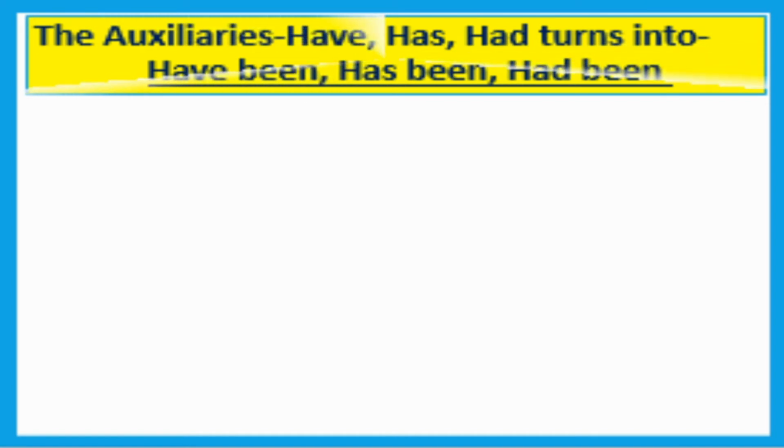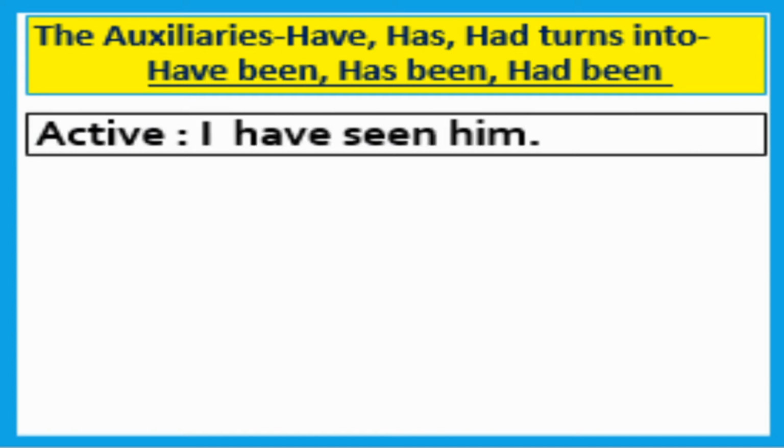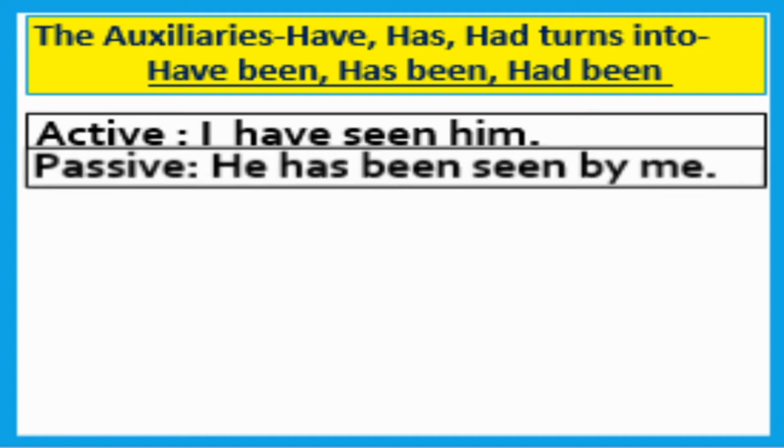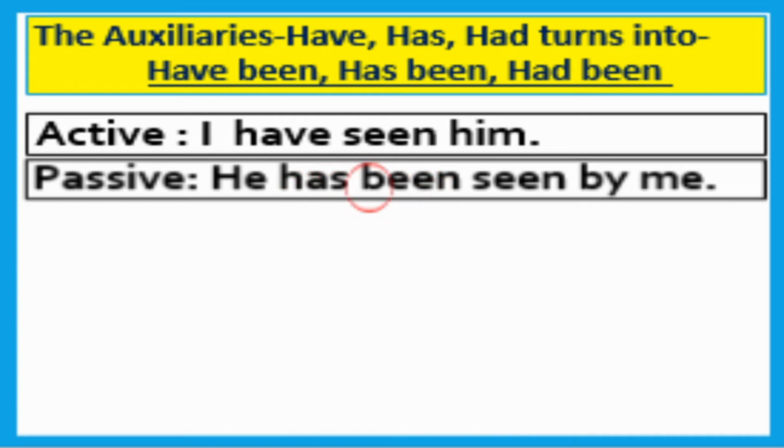Please follow carefully. The auxiliaries have, has, had change to have been, has been, had been. The auxiliary verbs have, has, had, in passive mode we can use have been, has been, had been, dear learners. Please follow. I have seen him. Now I'll change it. He has been seen by me. Here has been is the auxiliary verb, dear students.